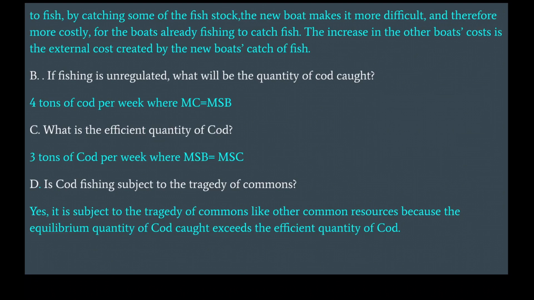If fishing is unregulated, what will be the quantity of cod caught? 4 tons of cod per week, where MC equals MSB. What is the efficient quantity of cod? 3 tons of cod per week, where MSB equals MSC. Is cod fishing subject to the tragedy of the commons? Yes, it is subject to the tragedy of the commons like other common resources because the equilibrium quantity of cod caught exceeds the efficient quantity of cod.